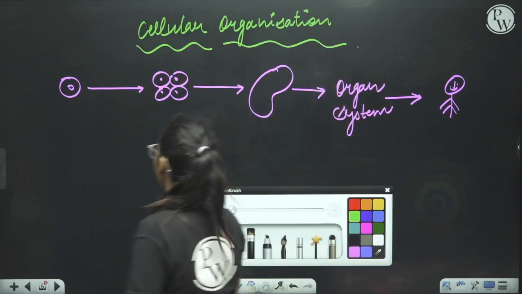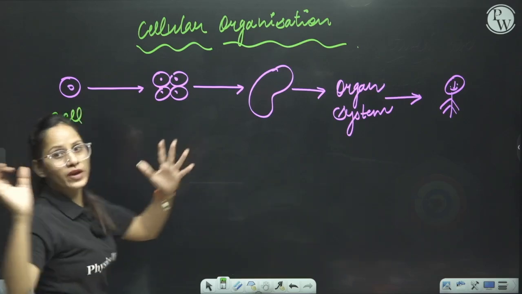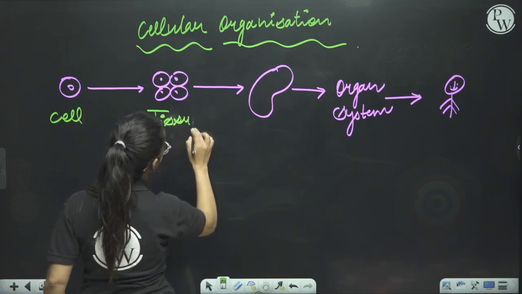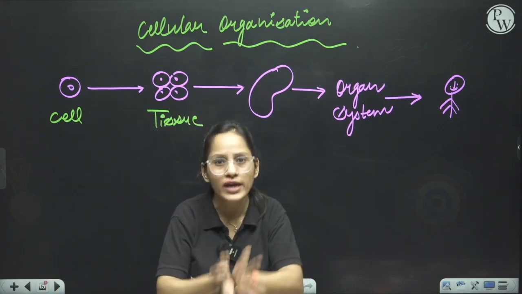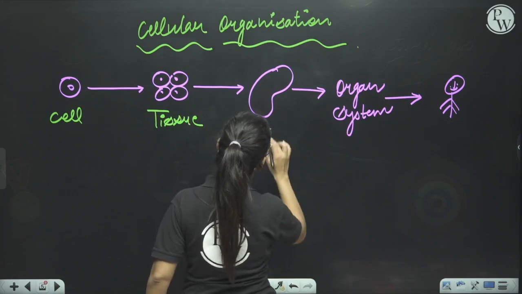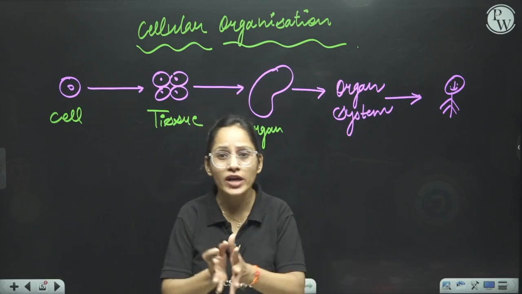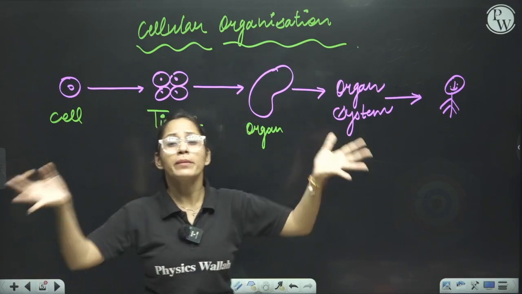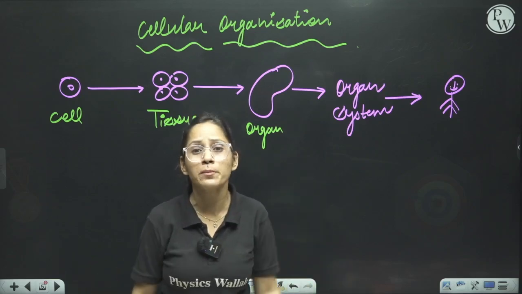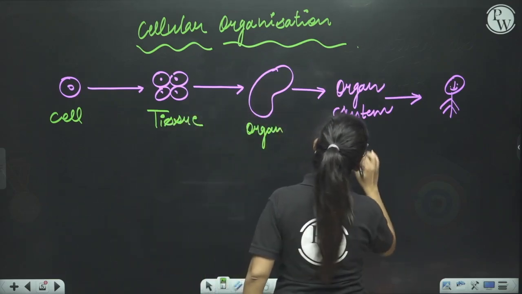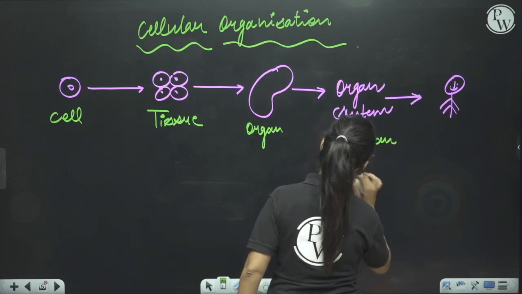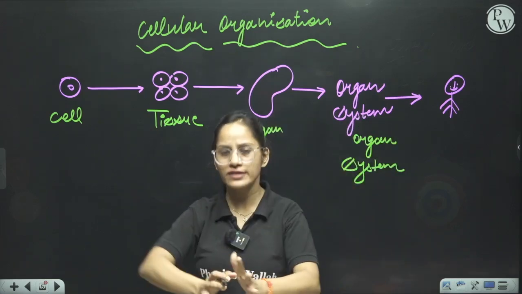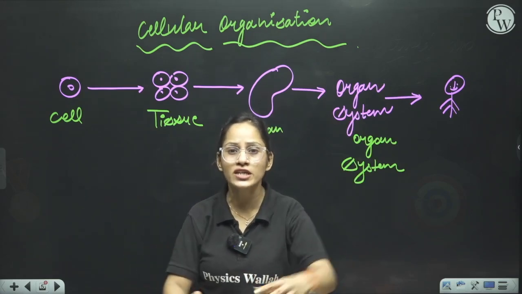So here you can say that this is a cell, and when many cells come together, they make tissues, and when many tissues come together, they make an organ. When many organs come together, for example, heart, kidney, lungs, these all are organs, and when they connect with each other, they make an organ system. In this organ system, many organs are involved, for example, your lungs, your heart, your kidney, and so on.